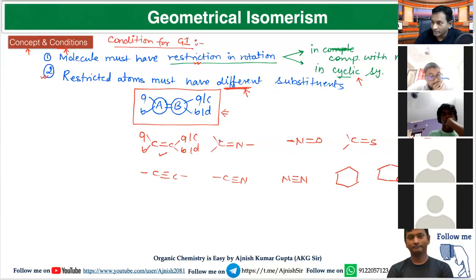Here, look for this. If I will take A, if I will take B, here both are different. And in this case, nitrogen have lone pair of electron. So this particular lone pair, this particular bond pair, this end is already different.